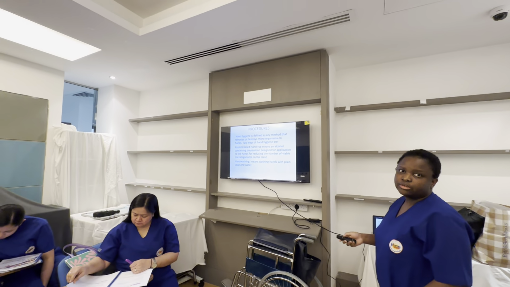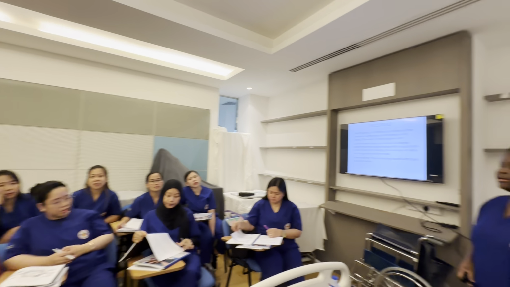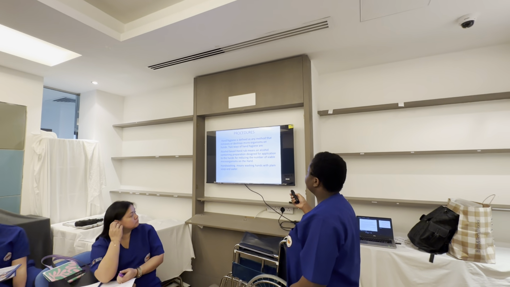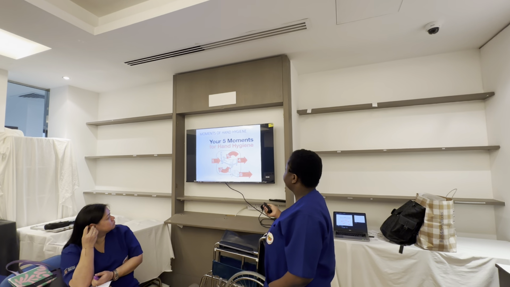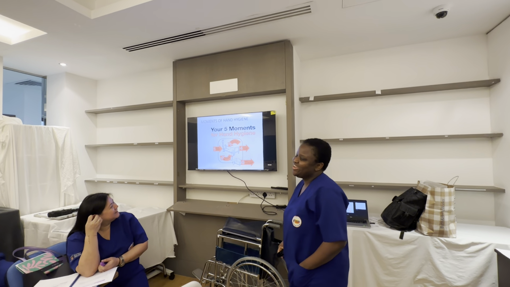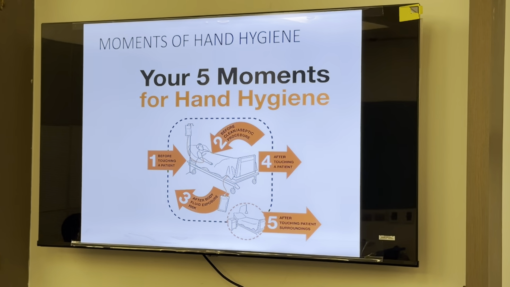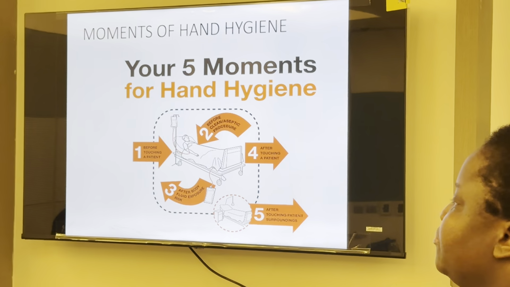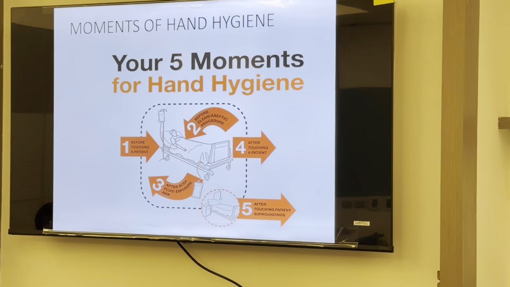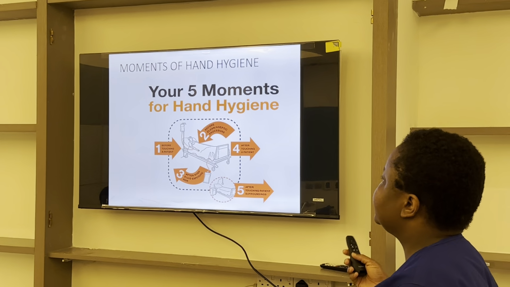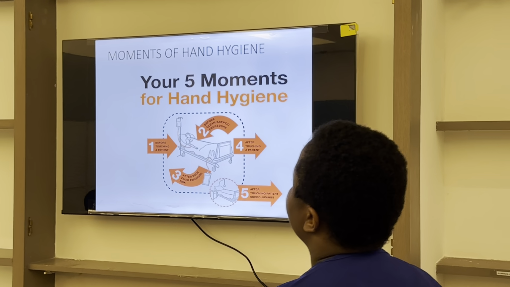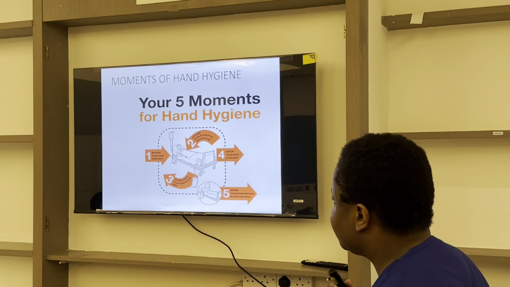We're done with the hand hygiene, right? There are two types of hand hygiene. What are those? Hand washing and hand rubbing. Okay, next. So this is the moments of hand hygiene. This is just the process of destroying germs from our hands, like, what are the things we need to do before and after touching our patient?